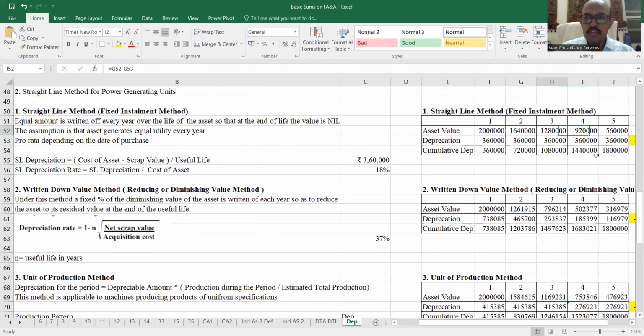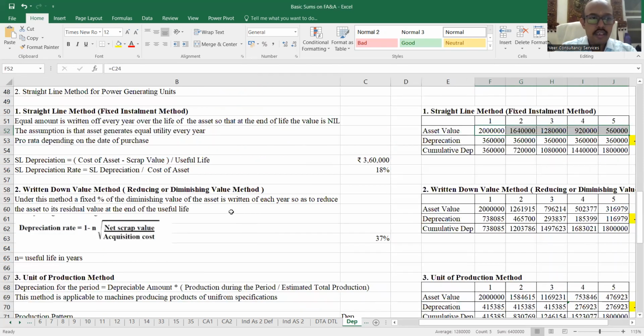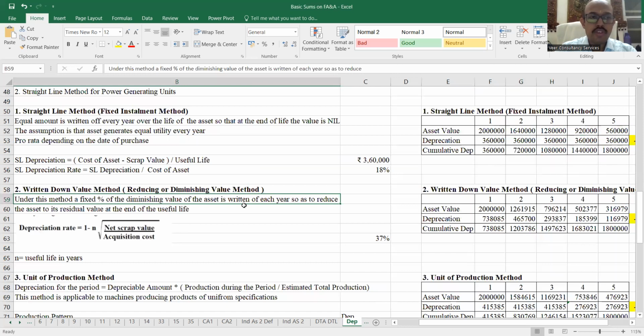So every year, this is my value of the asset. 20 लाख में से 360 गया, 164 बचा, 164 में 360 गया, मेरा बचा 128 asset value. So every year this is my value of the asset that I'm getting over here. This is the net block, what we call it. There is the asset value minus the depreciation charged. So in WDV method में क्या होगा? Under this method you will be charging a fixed percentage of diminishing value.